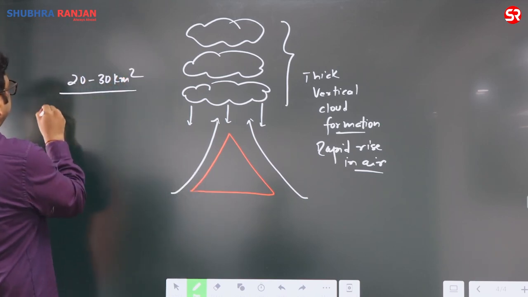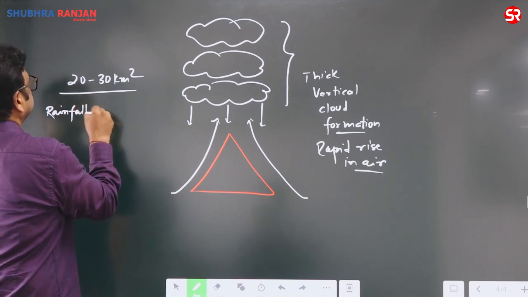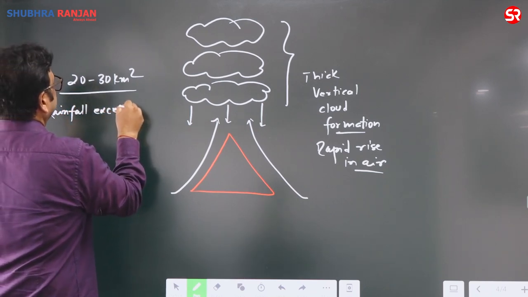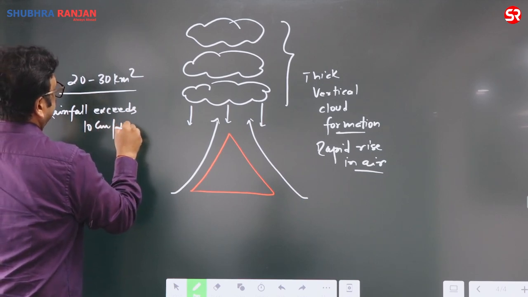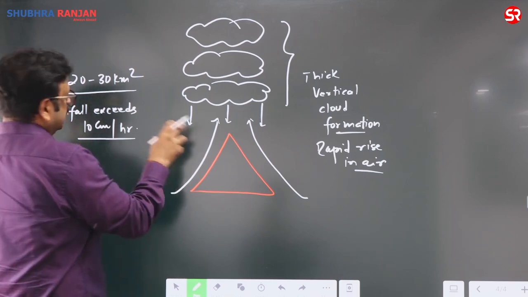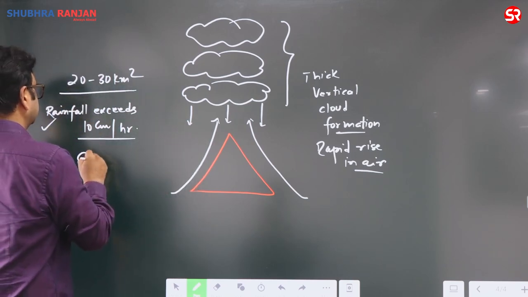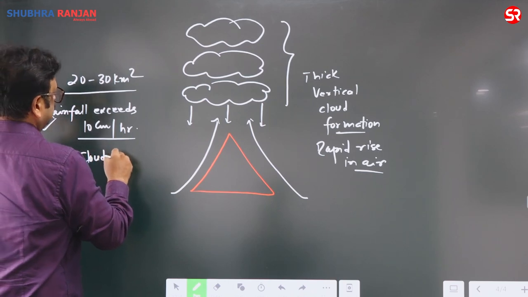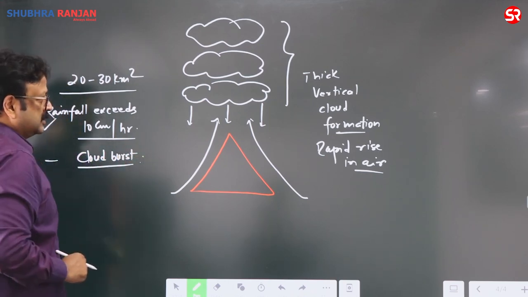If rainfall exceeds 10 centimeters per hour, then this condition is called a cloudburst. So suddenly there is a massive downpour, which is called a cloudburst.